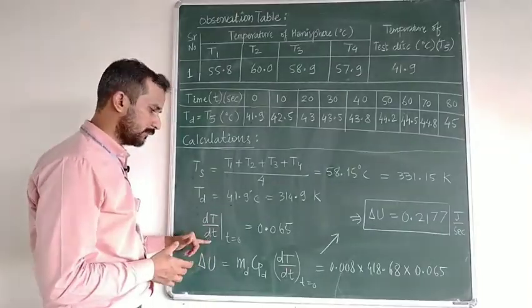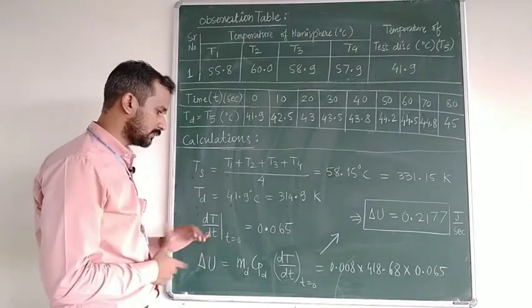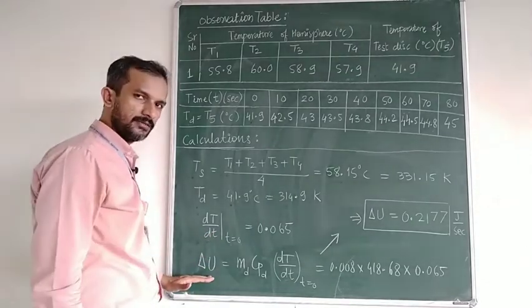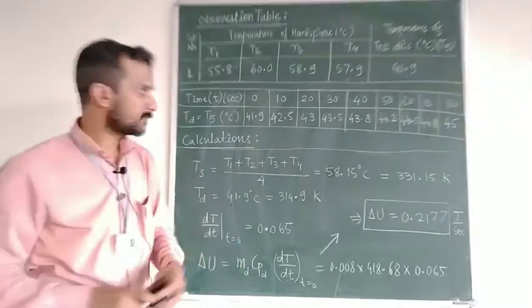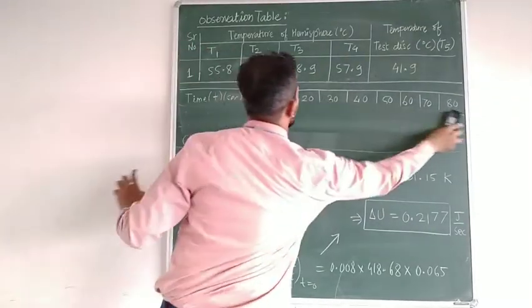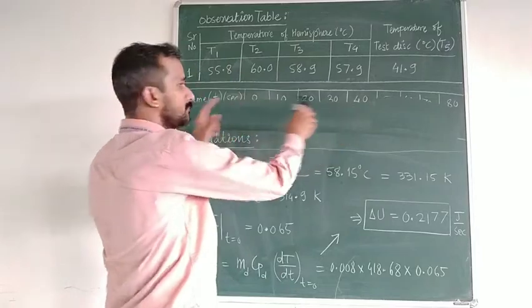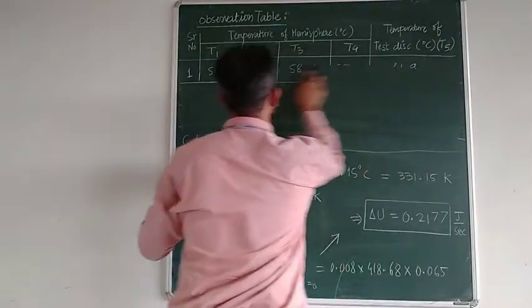Now using this value of the slope at time equal to 0, we can find out the rise in internal energy of the disk, because from all sides, if you observe, I hope you have recorded these values so that I can rough it.